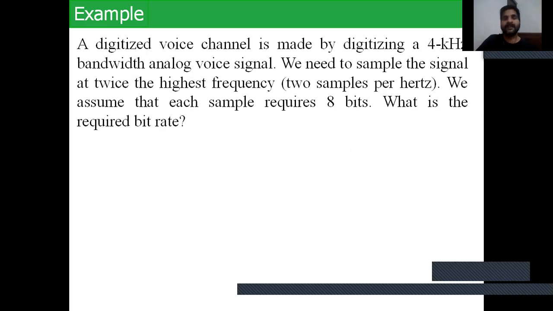Next example: a digitized voice channel is made by digitizing a 4 kilohertz bandwidth analog voice signal. We need to sample the signal at twice the highest frequency, 2 samples per hertz. We assume that each sample requires 8 bits. So what is the required bit rate?